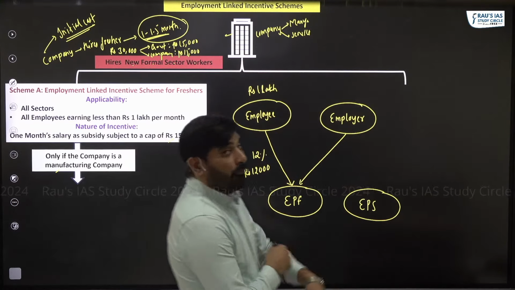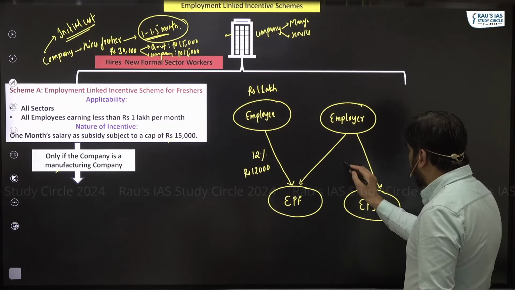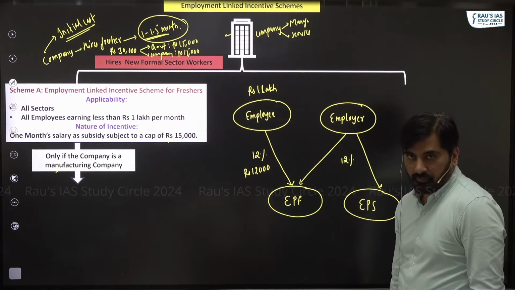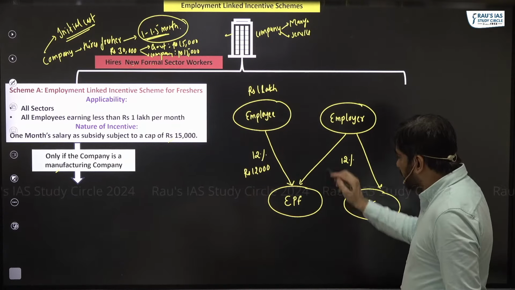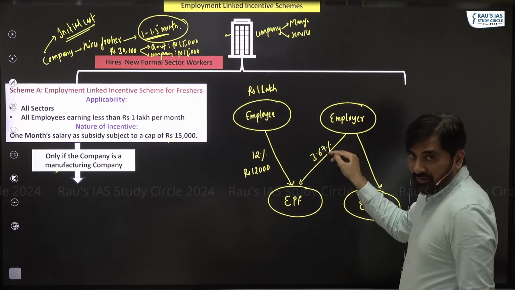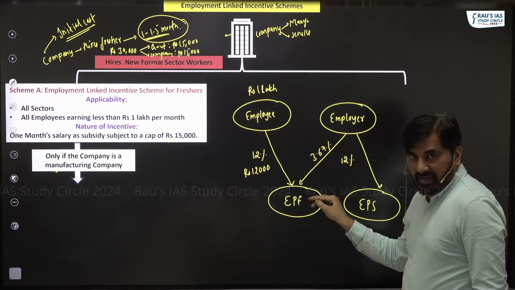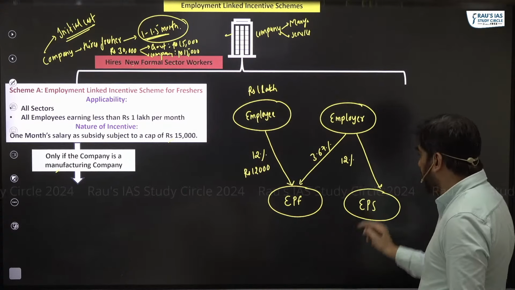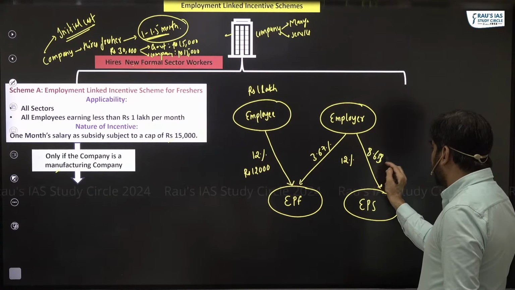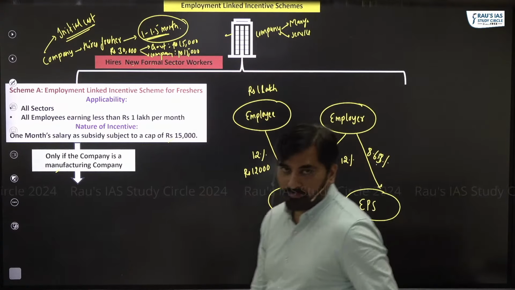As far as employer is concerned, employer will also make 12% contribution. Out of this 12% contribution, 3.67% contribution employer would make to EPF, Employee Provident Fund, and remaining 8.33% he would make to Employee Pension Scheme.